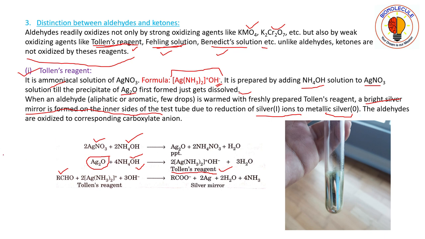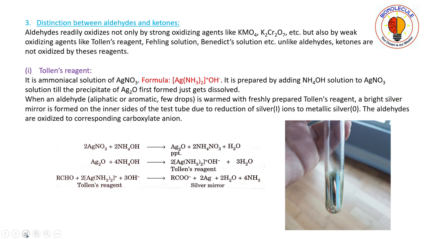The aldehydes are oxidized to the corresponding carboxylate ion. So here see that this aldehyde is oxidized to the corresponding carboxylate ion, and in this Tollens reagent the silver is in the +1 oxidation state, Ag+, and this is reduced to silver 0, that is Ag0.